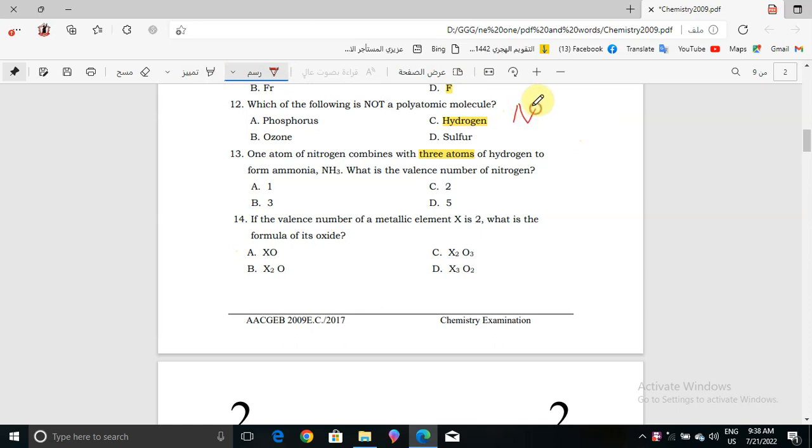N with the valence number of 3, H, which is hydrogen, with the valence number of 1. When you crisscross, how will it be? N1, but we are not writing 1, so NH3. So that means the valence number for N will be 3. So the correct answer for question number 13 will be choice B.